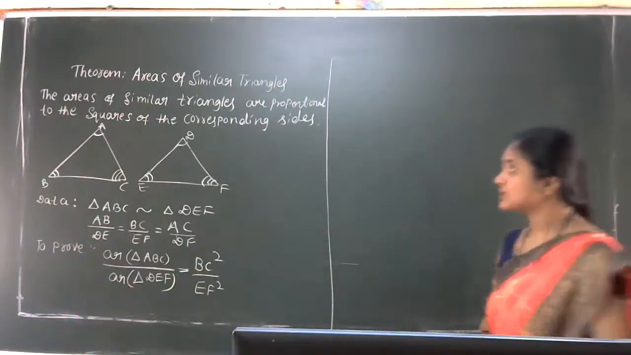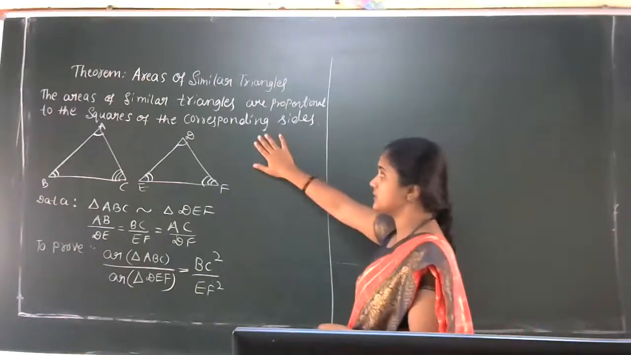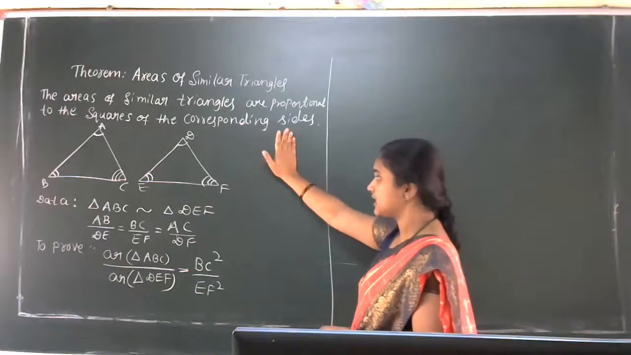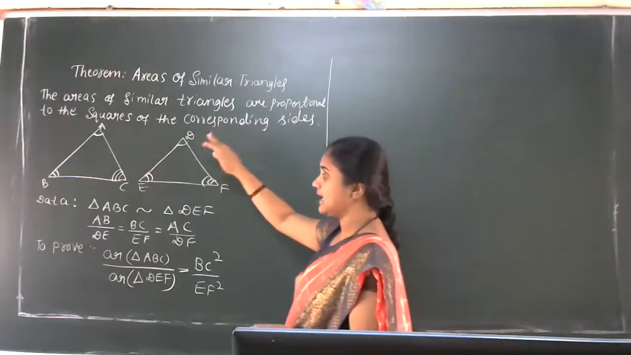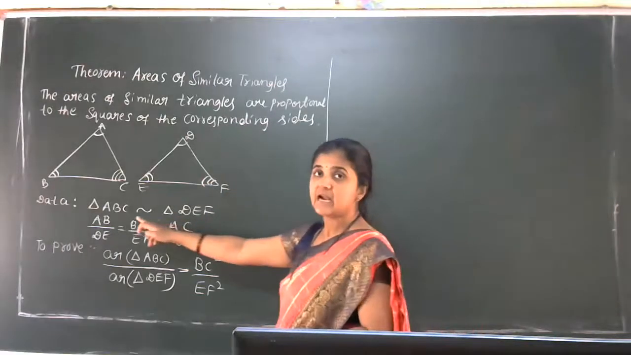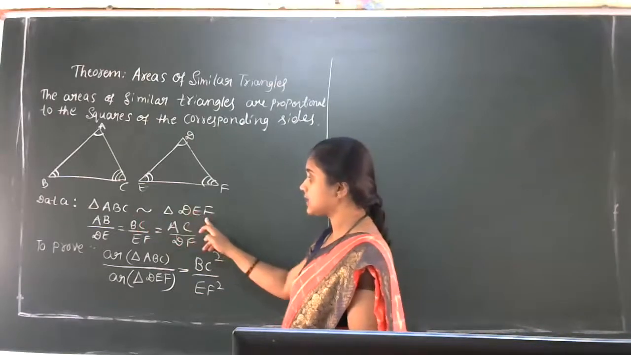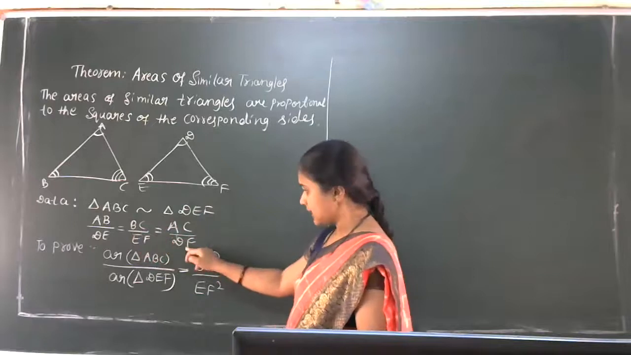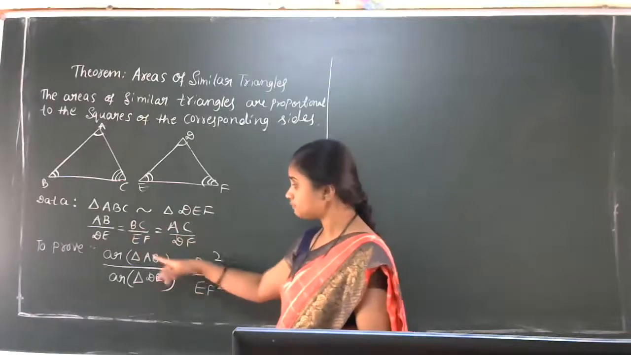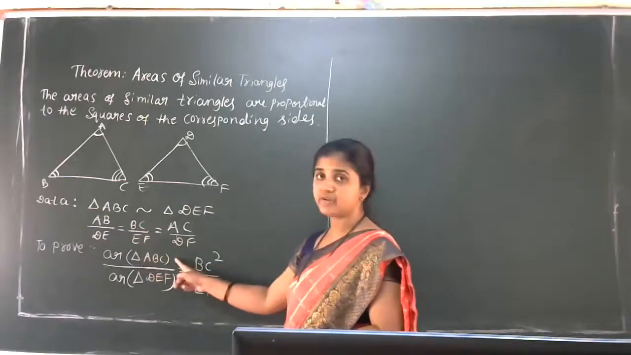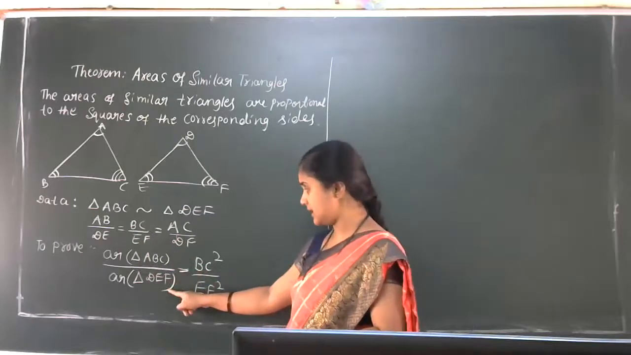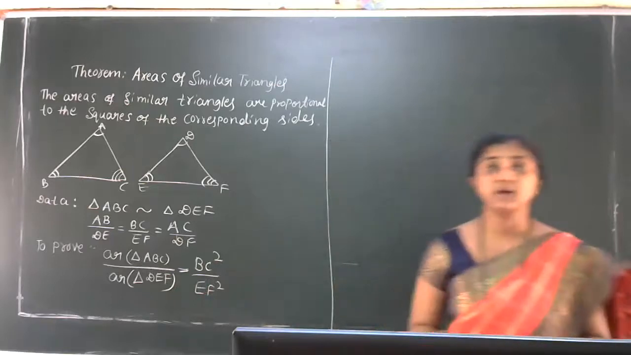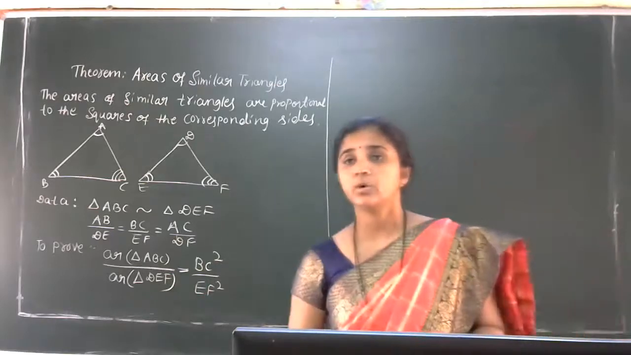Is that clear, students? The areas of similar triangles are proportional to the squares of the corresponding sides. Data: ABC and DEF are similar triangles, in that AB by DE, BC by EF, AC by DF are in proportion. To prove: area of triangle ABC divided by area of triangle DEF is equal to BC square by EF square.